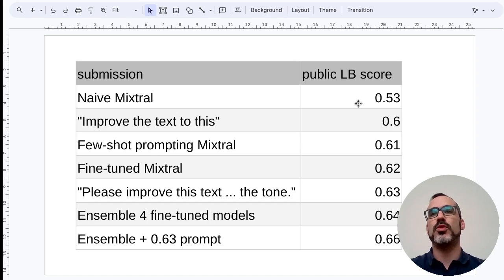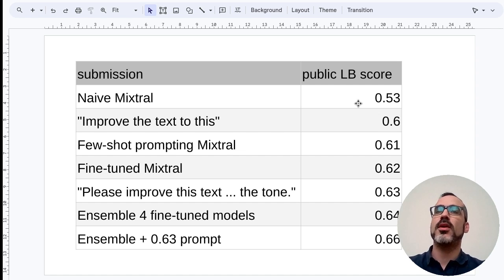This table summarizes the most relevant submissions done to the challenge. On a first step, I tried using Mixtral, one of the most powerful publicly available LLMs, and a naive submission with that model only scores 0.53.